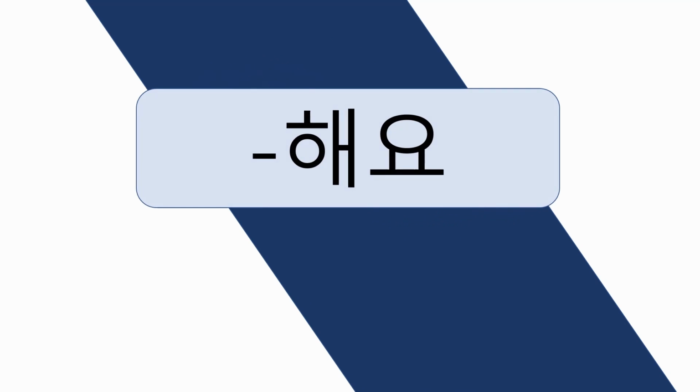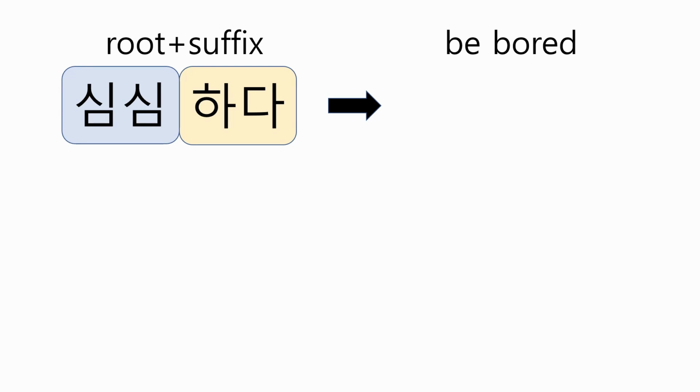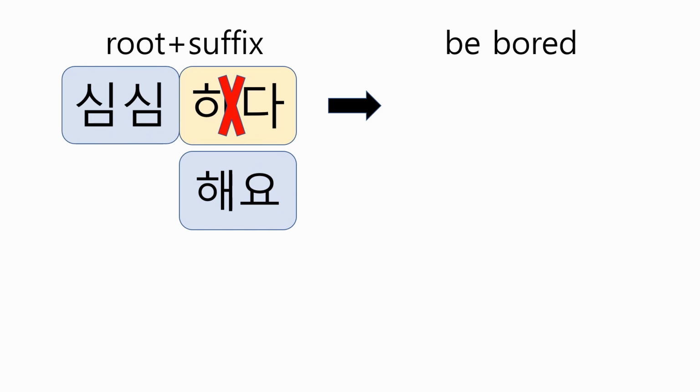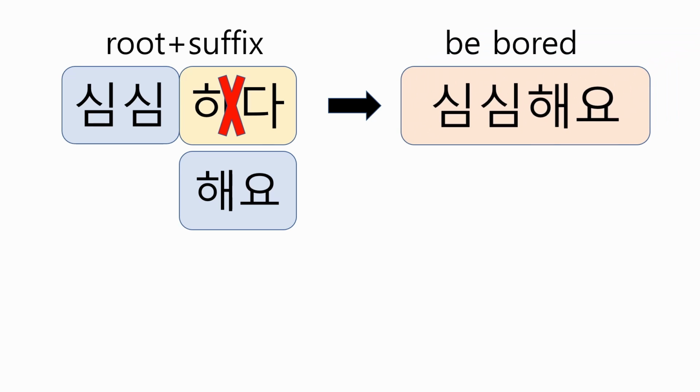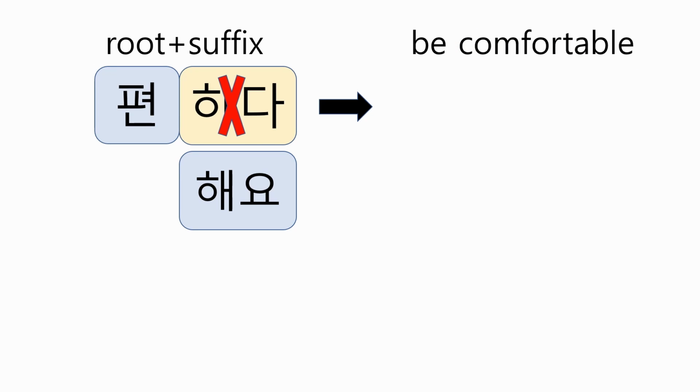Third, 해요. When the adjective ends in 하다, 하다 is changed to 해요. Let's look at the adjective 심심하다, to be bored. First step, remove 하다. Remember to delete the entire 하다, not just 다. Second step, attach 해요. So the final form will become 심심해요. Okay, let's see one more adjective.